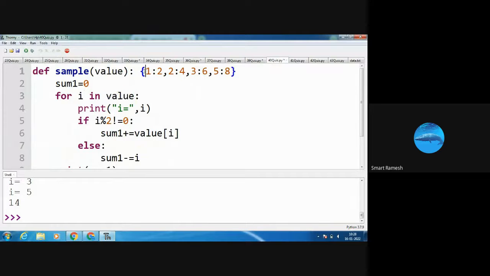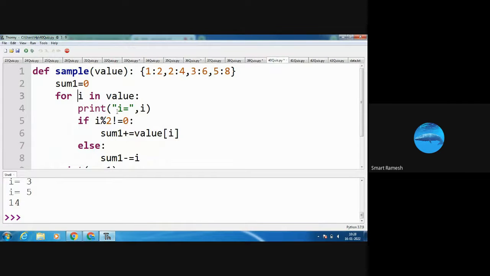That same dictionary. So what is the i value? i is the key of the dictionary. Here, 1 is key, 2 is value, 2 is key, 4 is value, 3 is key, 6 is value, 5 is key, 8 is value.